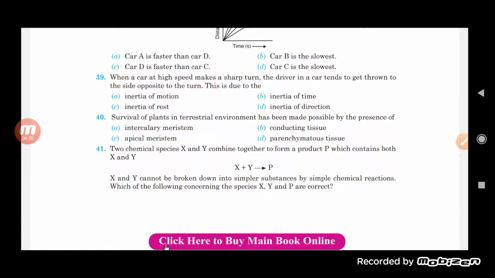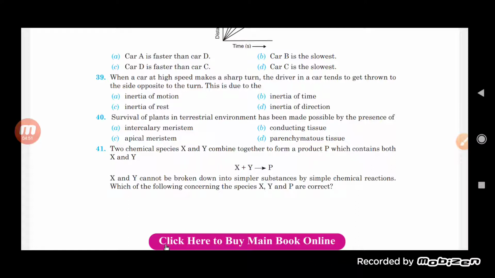Now, survival of plants in the terrestrial environment has been made possible by the presence of what? So you see here, students, you know that plants are able to survive because of the presence of the conducting tissues. Yes, if xylem and phloem are there, only then the need for food and water can be satisfied.